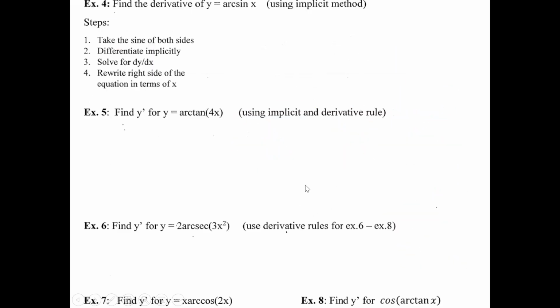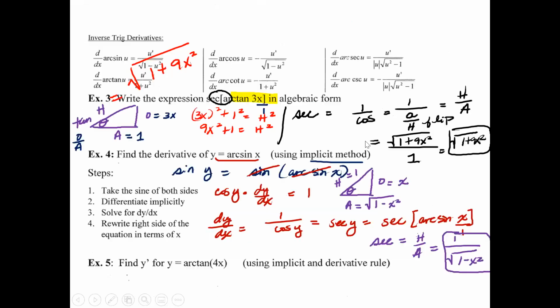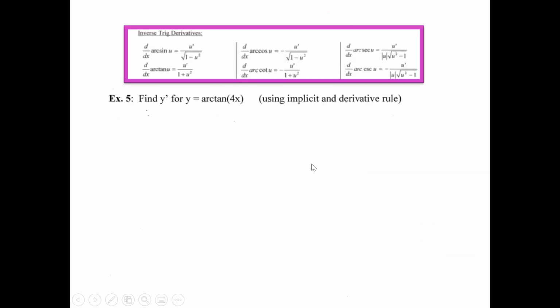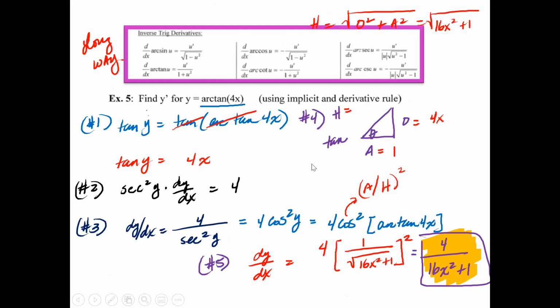Okay, let's take a look at example 5. For example 5, go ahead and use the implicit method and then use the derivative rule. So go ahead and pause the video and repeat what you just did for example 4 by solving for dy over dx. Go ahead and take a look at my answer. You should have a 1 over the square root of 1 minus x squared. Well, hold on a second, that's not correct. There we go: 4 over 16x squared plus 1.